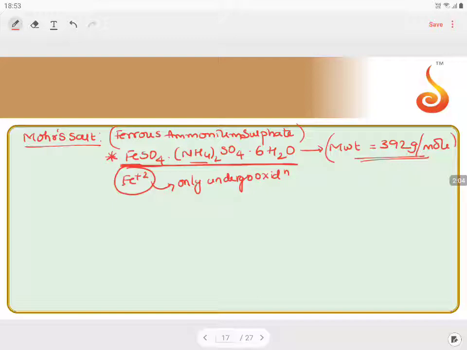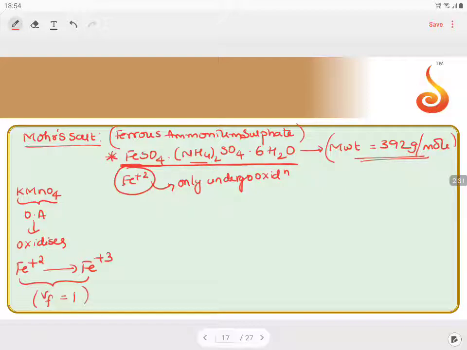Now what is KMnO4? KMnO4 is an oxidizing agent. Being an oxidizing agent, it oxidizes Fe+2 to Fe+3. In this oxidation, the valency factor will be equal to 1 with respect to Fe+2 in Mohr's salt. Whereas KMnO4, in the acid medium where this is happening, will be converting into Mn2+, valency factor is 5.